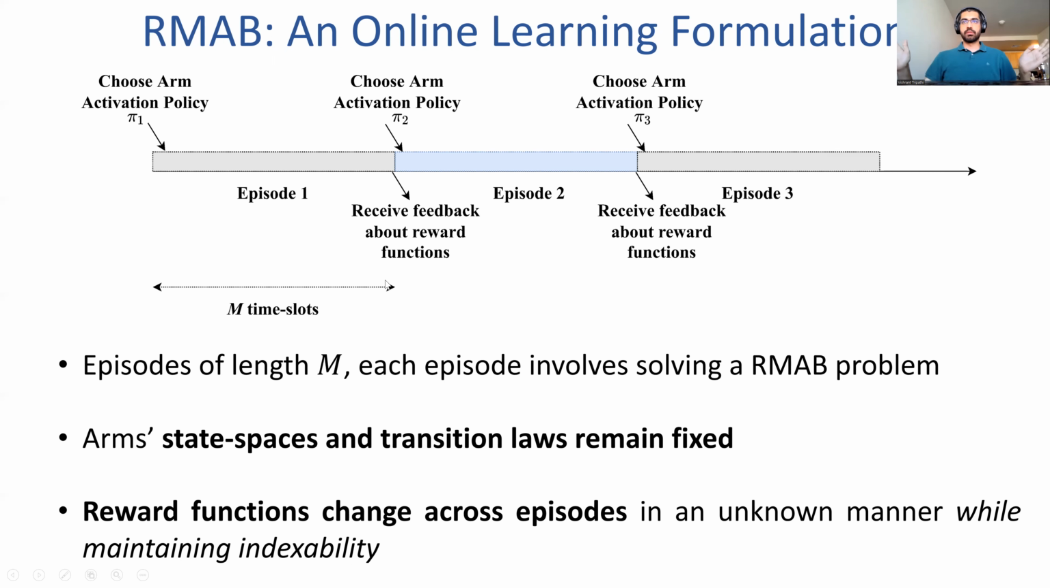Each episode is fairly long, so we assume that the length of the episodes is m time slots. The two key assumptions that we make are that the arms, state spaces, and transition laws remain fixed across epochs. So this is the same family of restless multi-arm bandits that you keep solving in every episode, and you know the structure beforehand. But the reward functions that map the states to rewards, which are real numbers, can change arbitrarily across epochs in an unknown and possibly adversarial manner. The only condition that we put on these reward functions is that they still maintain indexability, so that we have some way to compute reasonably efficient solutions. Otherwise, there is no way to actually compute efficient solutions.